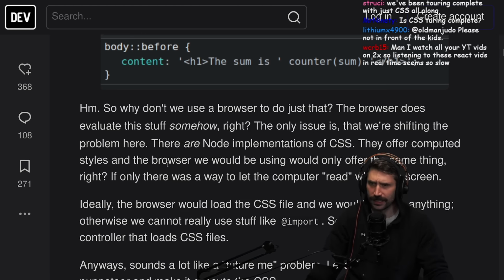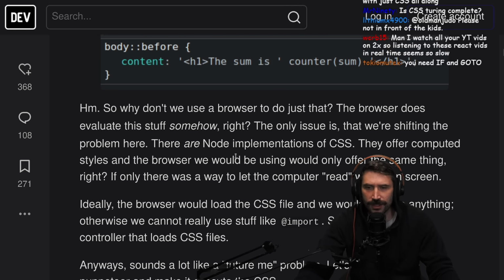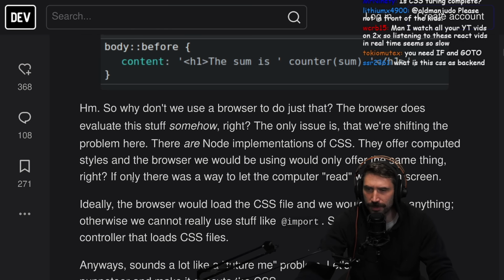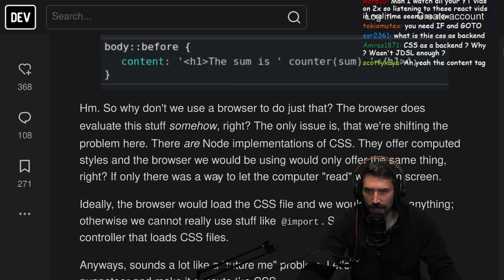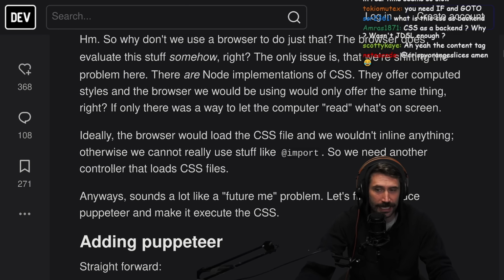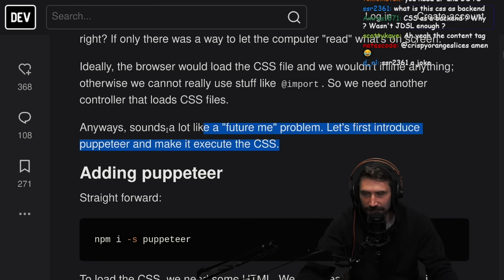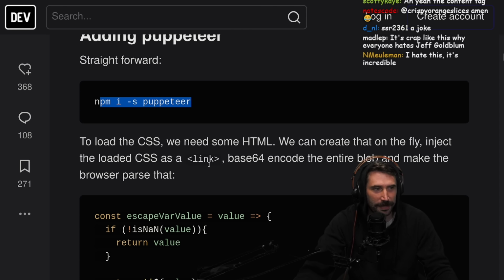Oh, this is disgusting. So why don't we use a browser to do that? The browser does evaluate this stuff somehow, right? The only issue is that we're shifting the problem here. There are Node implementations of CSS. They offer computed styles, as do browsers, and the browser we would be using would only offer the same thing, right? If there was a way to let the computer read what's on the screen, ideally the browser would load the CSS file and we wouldn't inline anything. Otherwise, we cannot really use stuff like import. So we'll need another controller that loads CSS. Anyways, sounds like a lot of future me problems. So let's first introduce Puppeteer. Oh gosh. Oh no, we're already into Puppeteer.